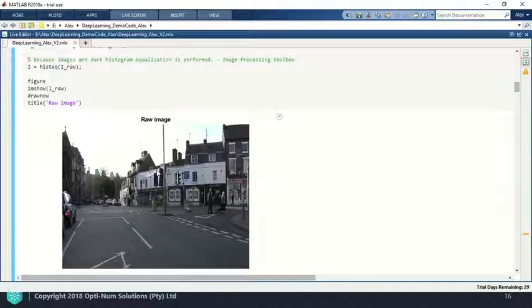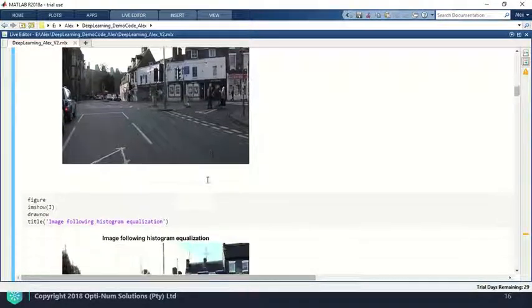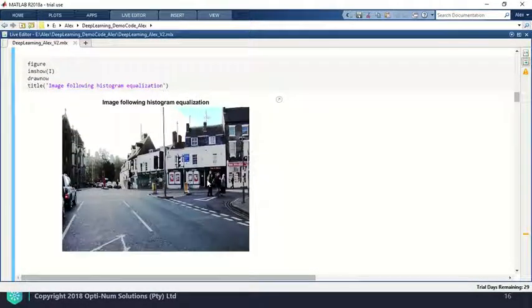Let's look at one of the images we have access to. This is a raw image. You can see a normal city street with people and roads, and this is the same image just after a bit of manipulation. This just allows us to see some of the features more clearly.